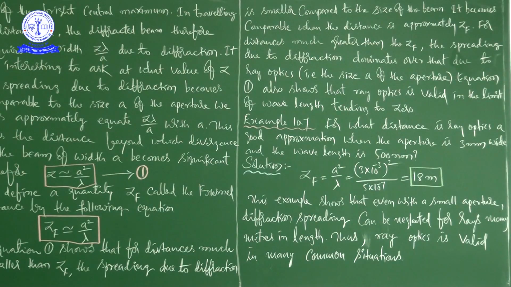If the distance is comparable to the Fresnel distance, the spreading becomes considerable. It becomes comparable when the distance is approximately equal to the Fresnel distance. If the distances are much greater than the Fresnel distance, the spreading due to diffraction dominates over that due to ray optics. So this is all about the validity of ray optics. Related to this topic, we discussed one example problem, example 10.7.